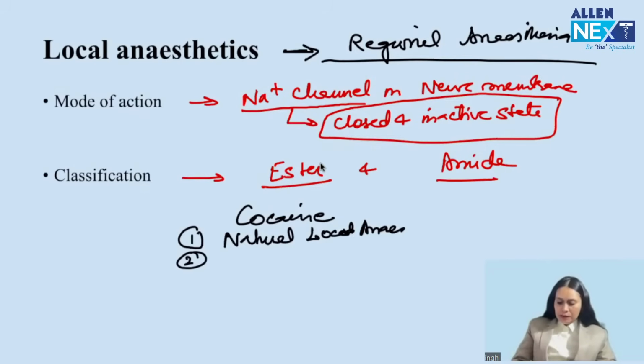So cocaine is the natural local anesthetic. And remember, cocaine is a vasoconstrictor.